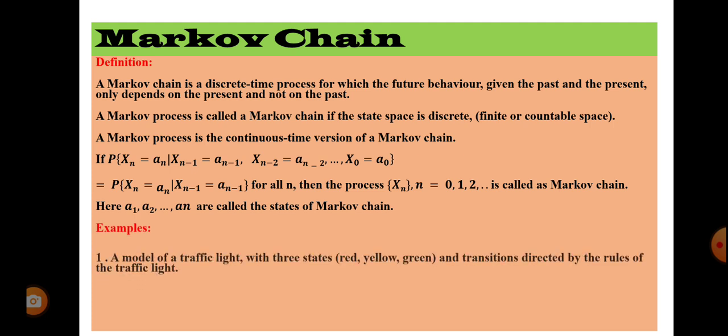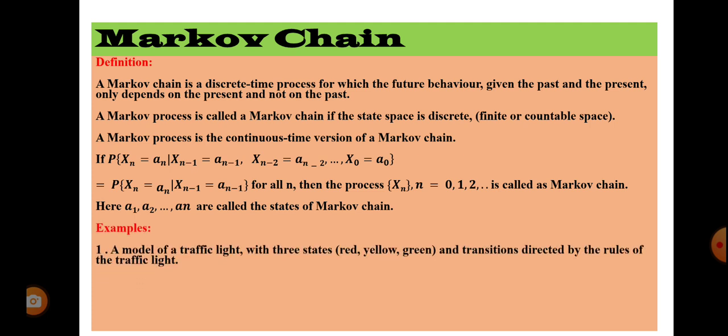So examples, a model of traffic light. In traffic light you have three colors, right? Green, yellow or red. So this is discrete, it's separate, right? If it is green, cars will go or traffic will move. If it is red, the traffic will stop.